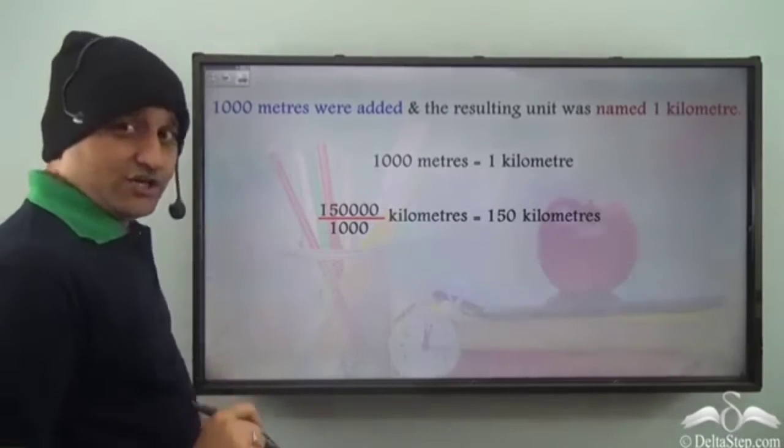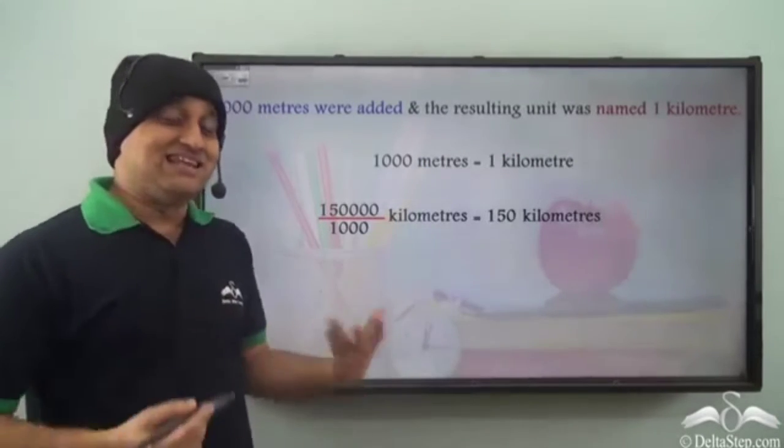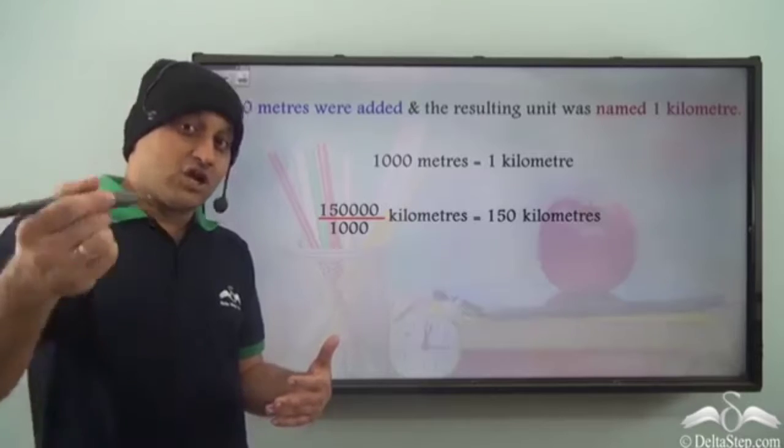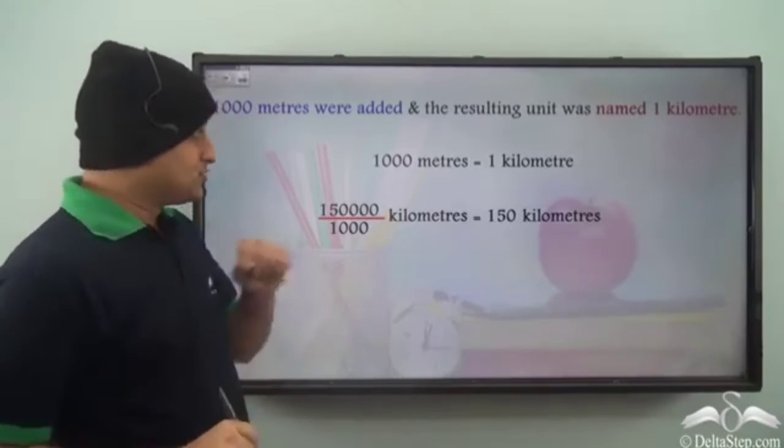So you see, using this trick, we can easily convert larger numbers in meters to kilometers, and again different quantities in kilometers to meters.